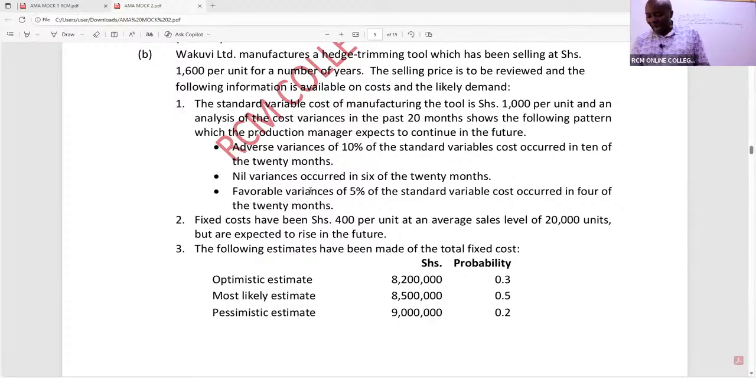So, ladies and gentlemen, let's write down the new variable cost. This was not really a tough one. The new variable cost, what do we have here? This was really easy.